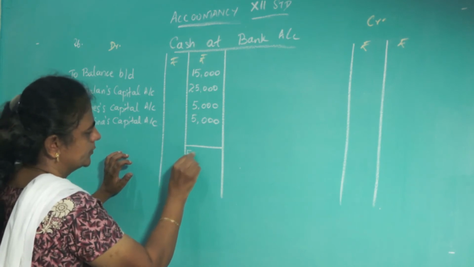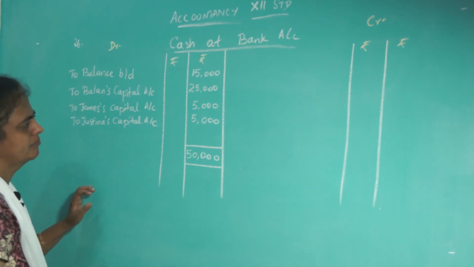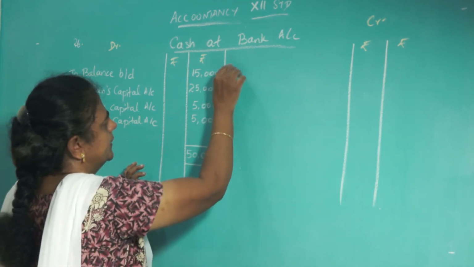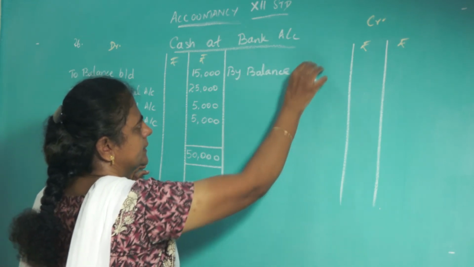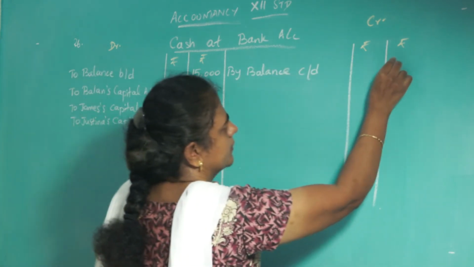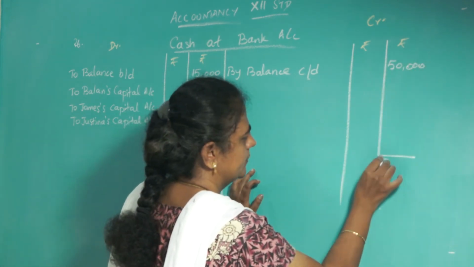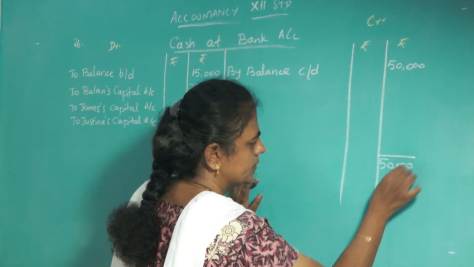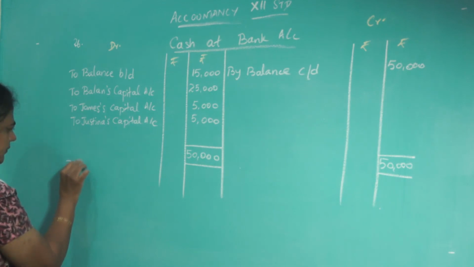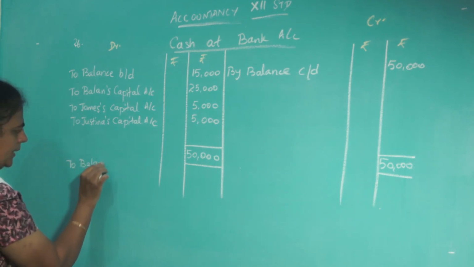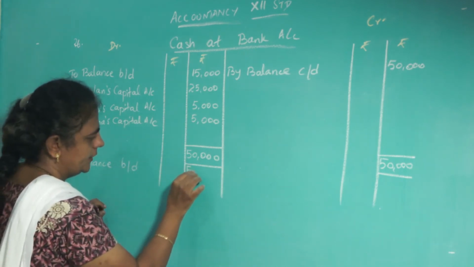Total is 50,000. So take it here, by balance carried down 50,000. Bring it to the same line, 50,000. Again bring it down here, to balance brought down 50,000.